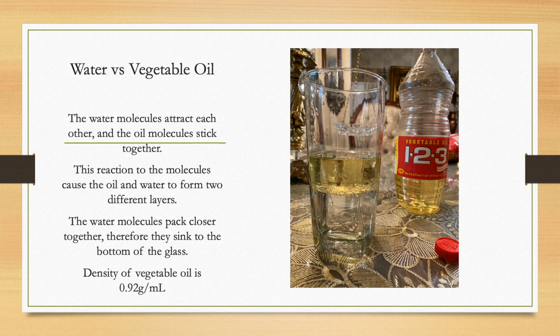So water versus vegetable oil. The water molecules attract each other and the oil molecules stick together. That's why the oil stays on top; they stick together, and the water molecules want to stick to each other, so it remains at the bottom. They don't mix. This reaction of the molecules causes the oil and water to form two different layers. The water molecules pack closer together, therefore they sink to the bottom of the glass. The density of the vegetable oil is 0.92 grams per ml.